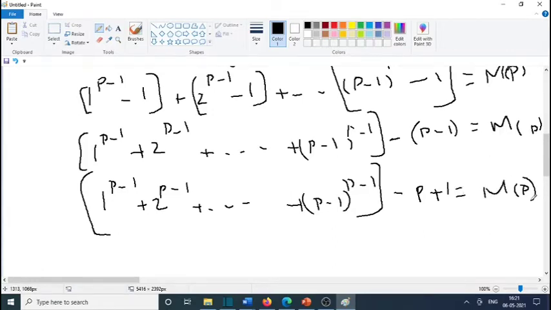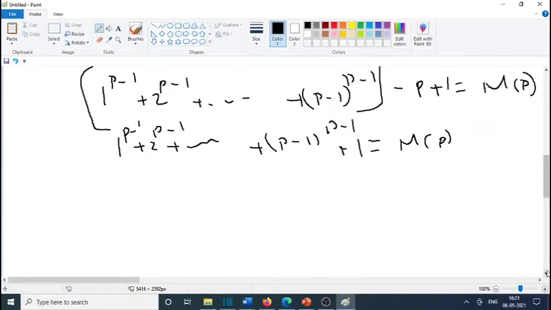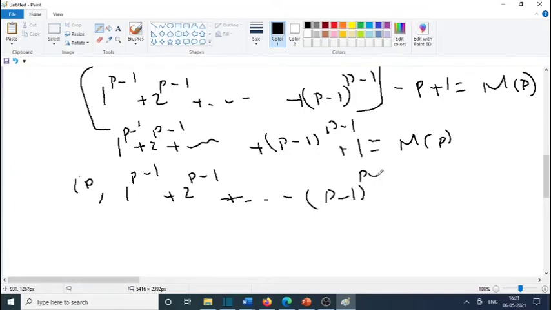Now we can take this p to the right side. That is, 1 raised to p minus 1 plus 2 raised to p minus 1 plus etc. plus p minus 1 raised to p minus 1 plus 1 is a multiple of p. That is, 1 raised to p minus 1 plus 2 raised to p minus 1 plus etc. plus p minus 1 raised to p minus 1 is congruent to minus 1 mod p.